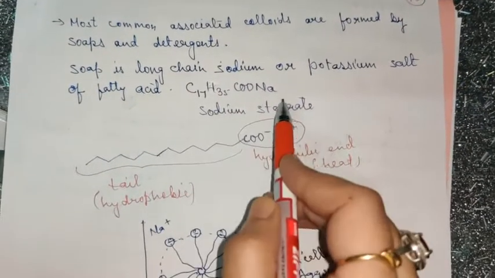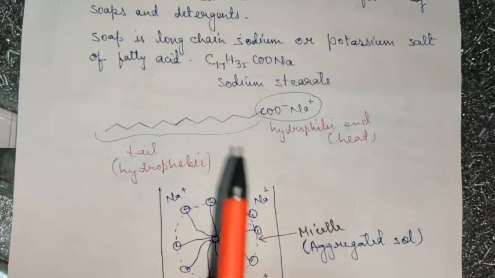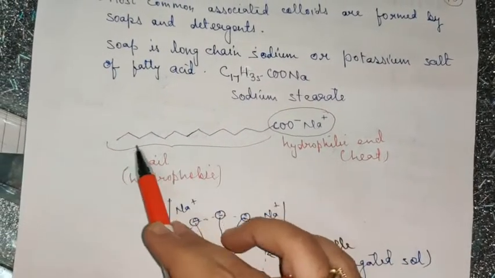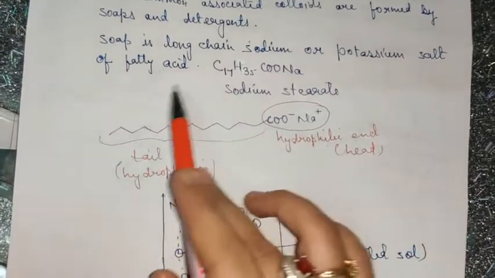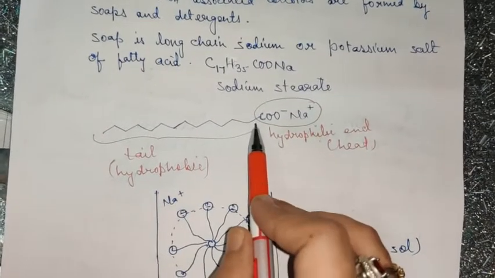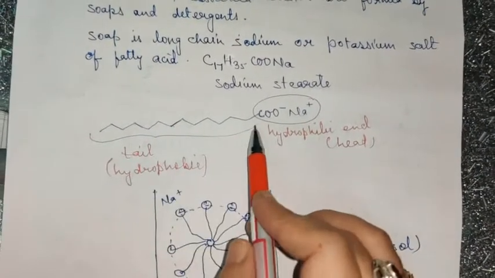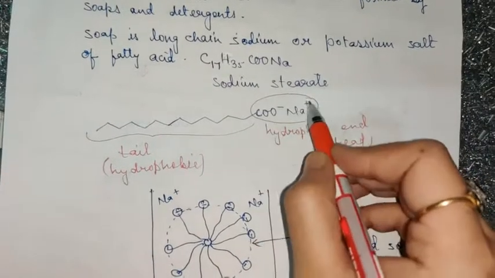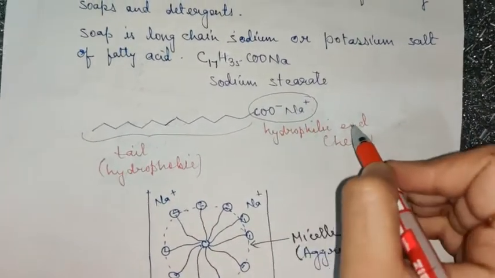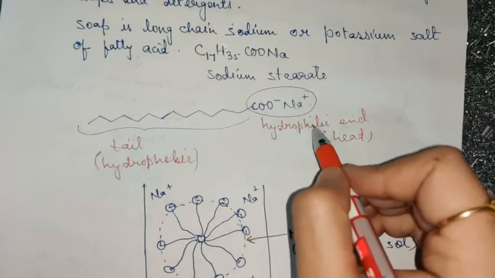For example, sodium stearate. If you remember from class 10, it has two ends. If you are writing this by expanding it in the form of a bond line structure, the structure will appear like this. This end, which has the ions, is known as the ionic end or the hydrophilic end. Why? Because it is water loving in nature.